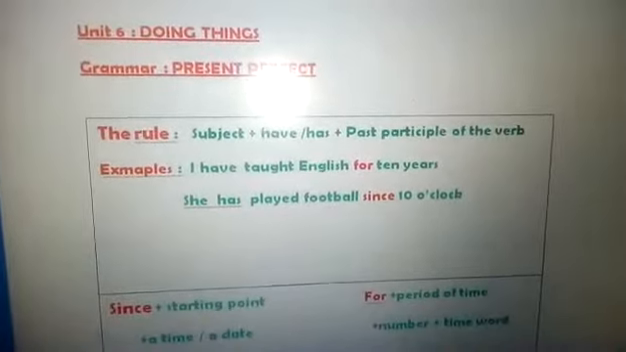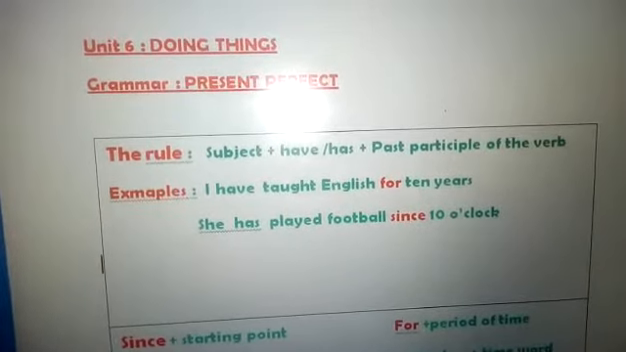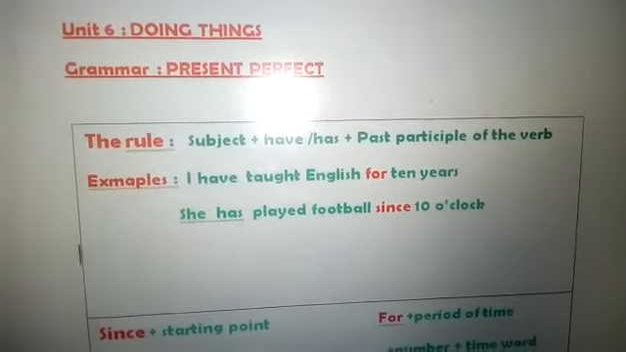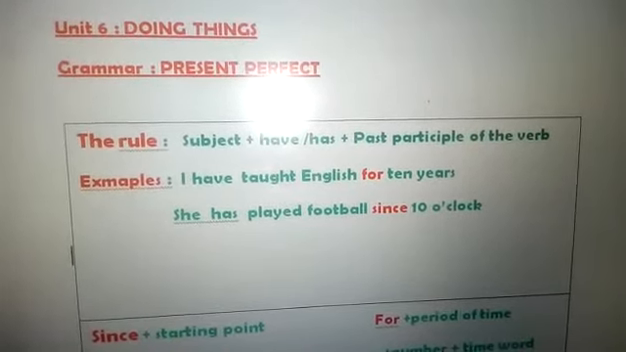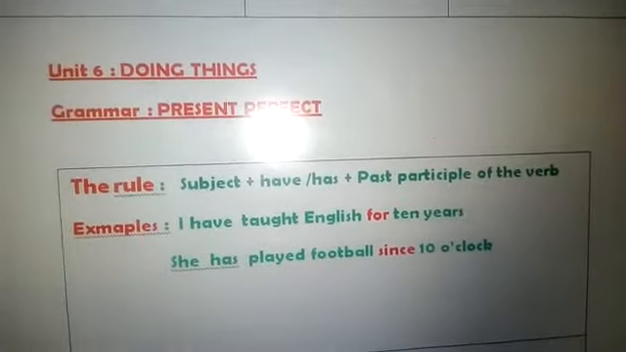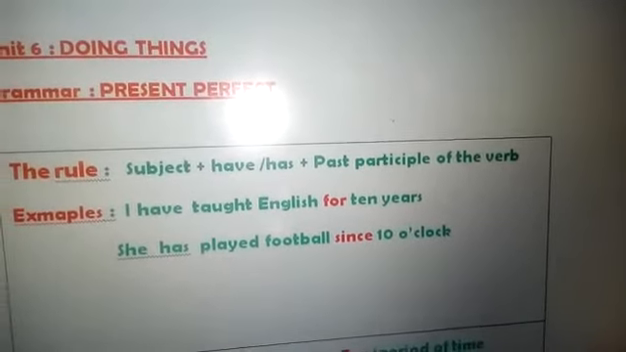So today's lesson is about present perfect. If you want to conjugate a verb in the present perfect, you have to keep in mind this rule. So pay attention, please. The subject plus have or has plus the past participle of the main verb.